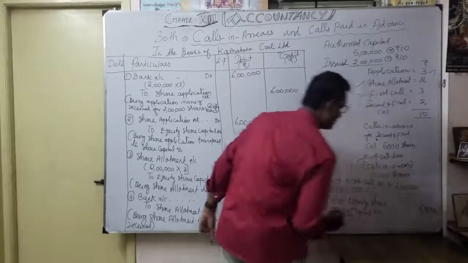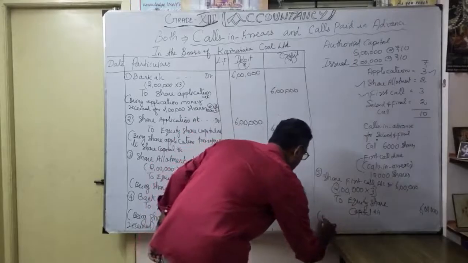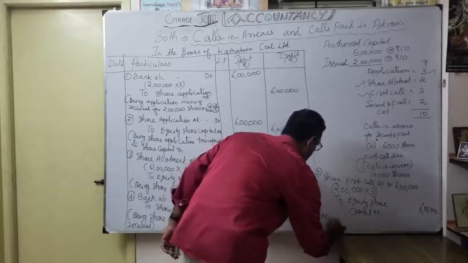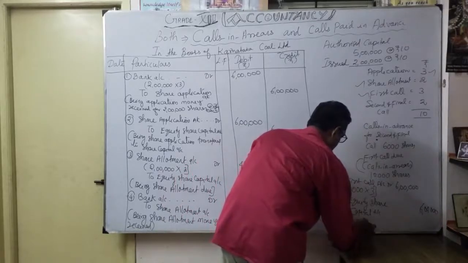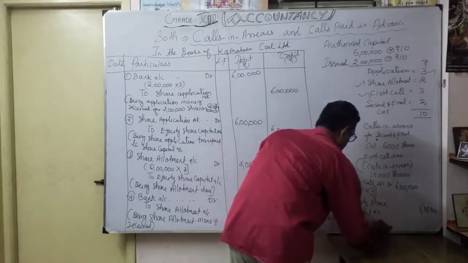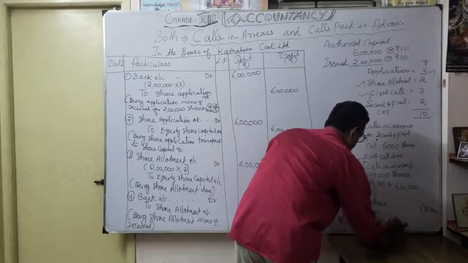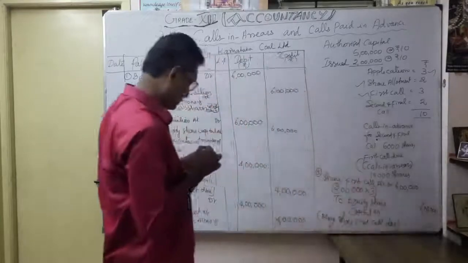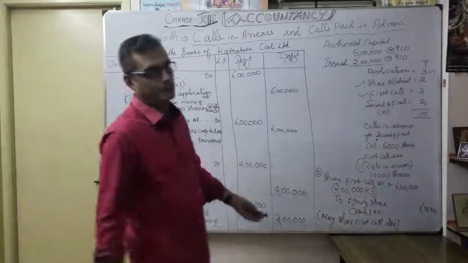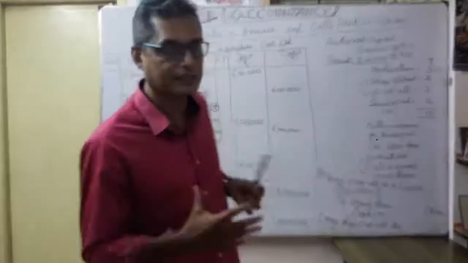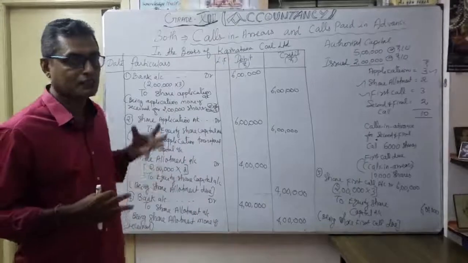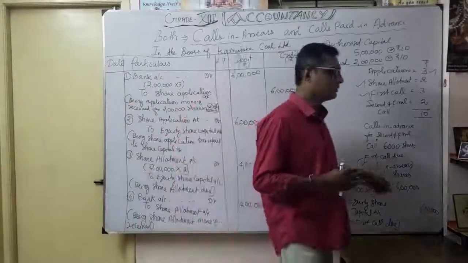Okay. So what is the narration? Narration: being share first call due. Okay. So that's our share first call due. Now we're going to see whether we received the entire 6 lakhs or any default, like any call scenarios. So here only these two pieces of information are going to be incorporated.